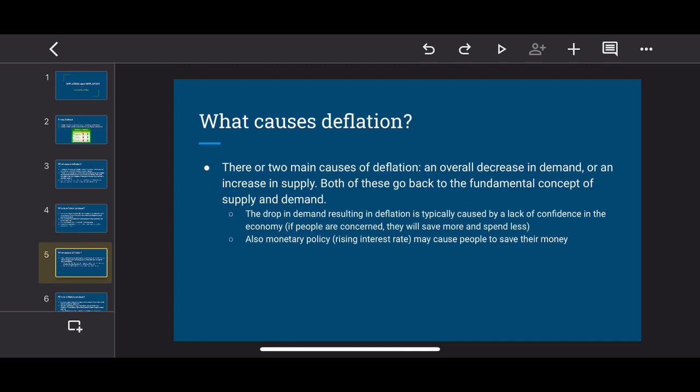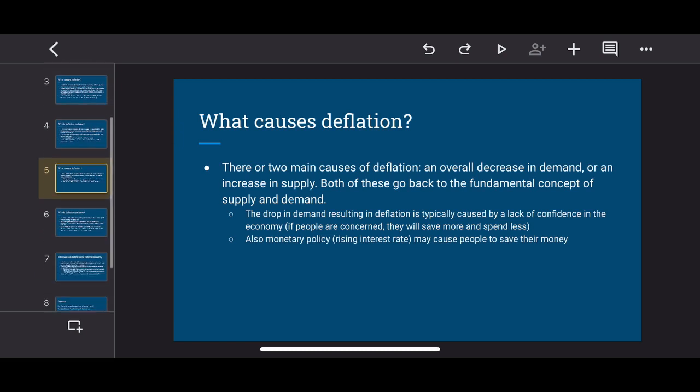So what causes deflation? There are two main causes of deflation: an overall decrease in demand or an increase in supply. Both of these go back to the fundamental concepts of supply and demand. The drop in demand resulting in deflation is typically caused by a lack of confidence in the economy. So if people are concerned, they will save more and spend less. Also, monetary policy, specifically rising interest rates, may cause people to save their money.